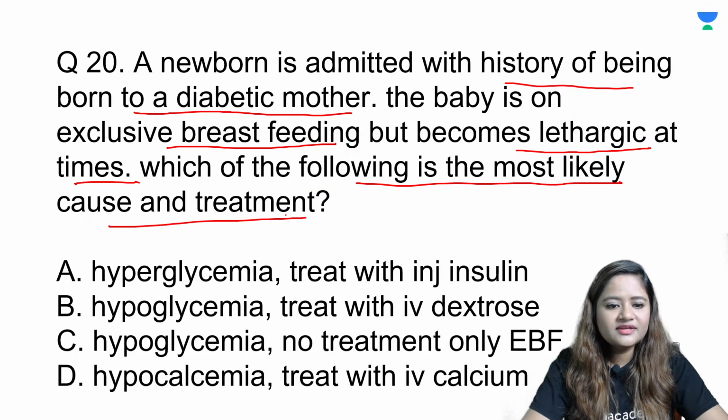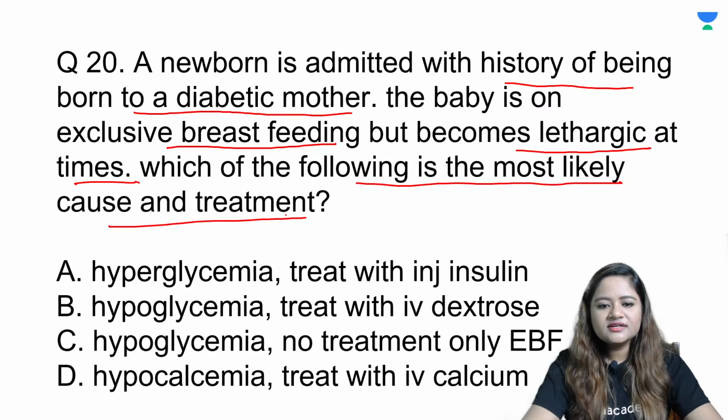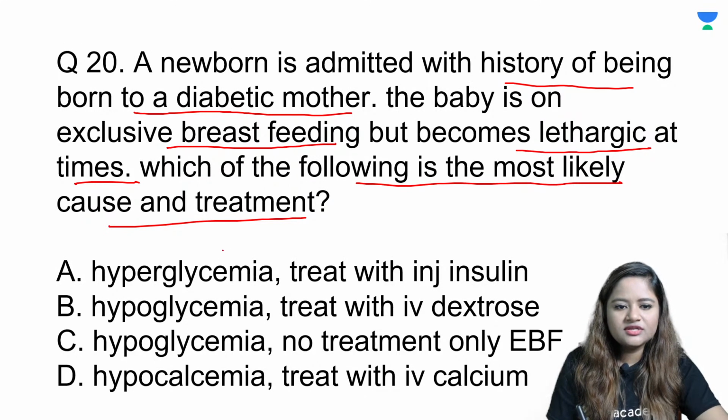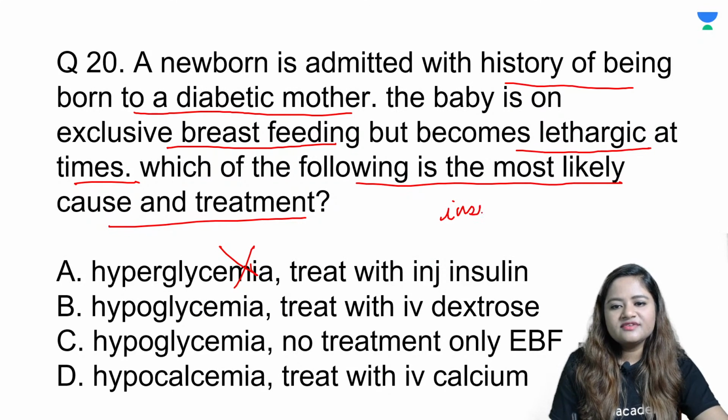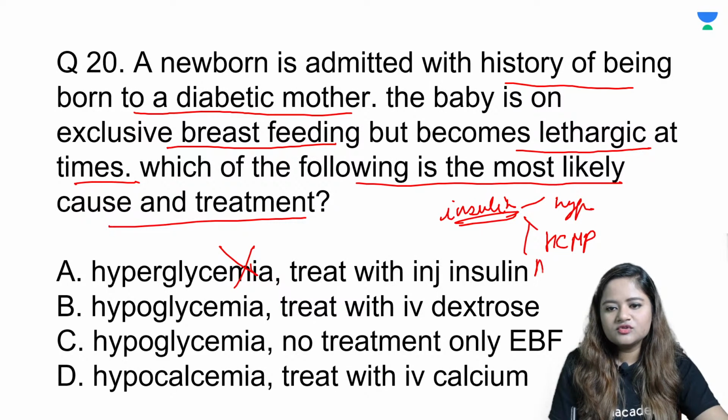Infant of diabetic mother, what complication occurs? And if that complication is there, is it permanent? Is it transient? How would you treat it? It's such a common sense question. Even if you think and read all the options, you would be able to guess the answer. Is it going to be hyperglycemia in IDM? Absolutely no. What can happen in infant of diabetic mother? The complication is hypoglycemia because of overaction of insulin. All the complications occur because of insulin, whether it is hypoglycemia, hypertrophic cardiomyopathy, or macrosomia, all of this occurs because of action of insulin.